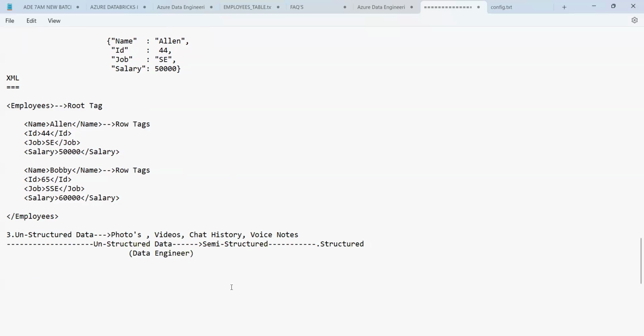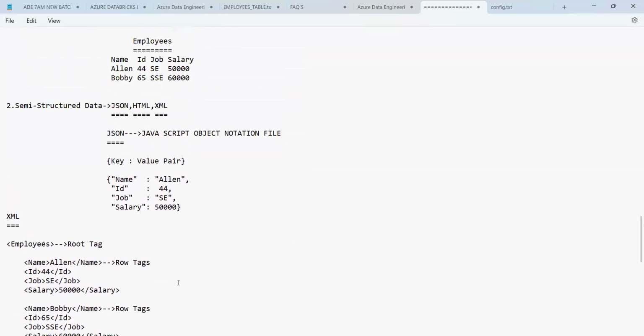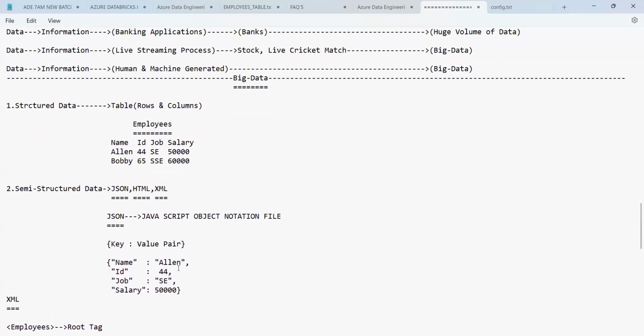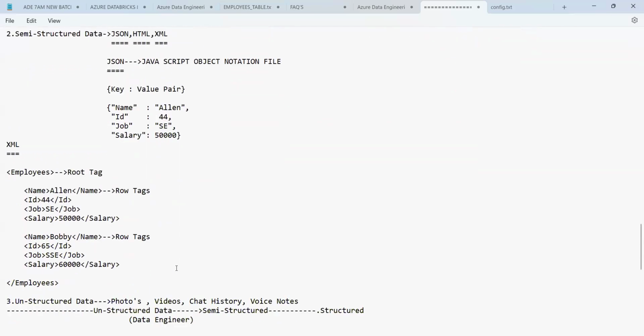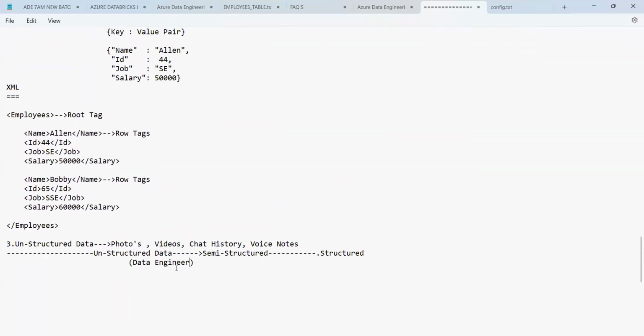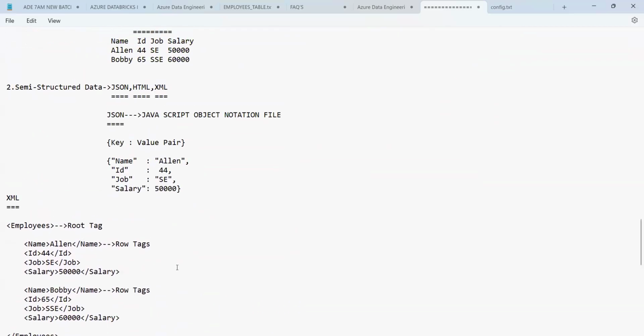Now, the data we have, how to deal with it further is the rest of the things. That means storage of the data. Whether it is structured, semi-structured or unstructured, where does it store? All this we will see in the next session, tomorrow.